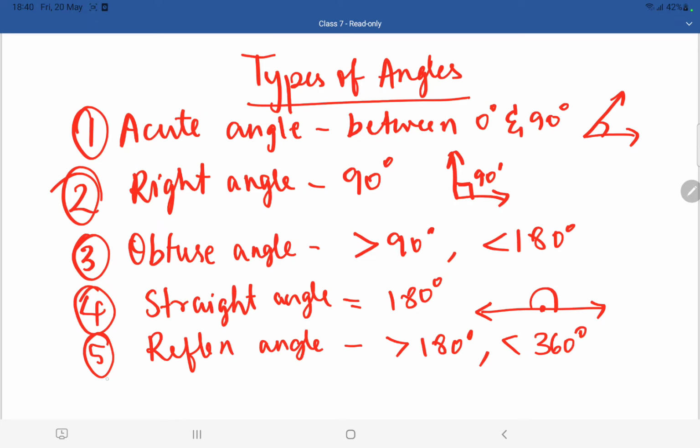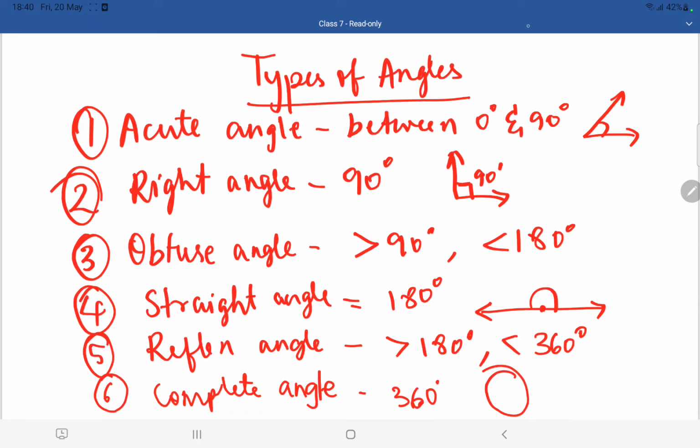Coming to the sixth and last type, it is known as a complete angle. Complete means it is completed. What is a complete angle? It is exactly 360 degrees. A circle is 360 degrees. So a complete angle means 360 degrees and it is a circle. I guess you are clear with the types of angles. It is a very simple topic. You just have to understand what is meant by angle and you will know all these automatically.